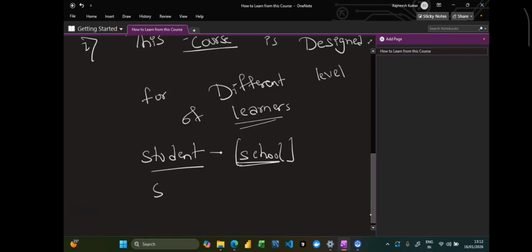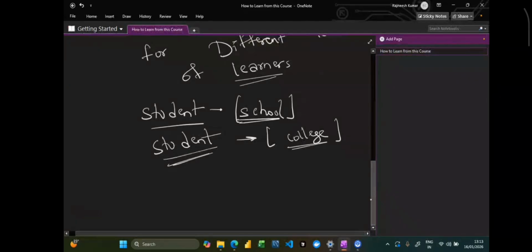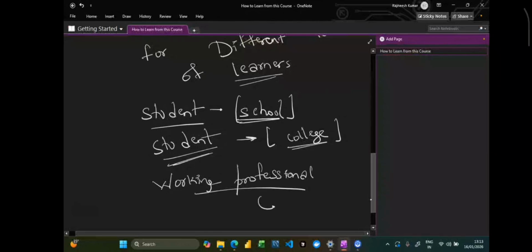Just like that, even if a college student has no knowledge, that person can learn everything from scratch that is required in the industry nowadays. And even a working professional from a company, who is already a data scientist, can also grasp all of the concepts.